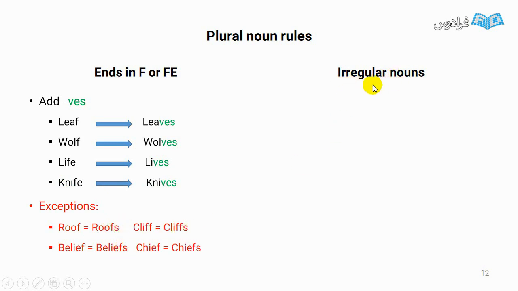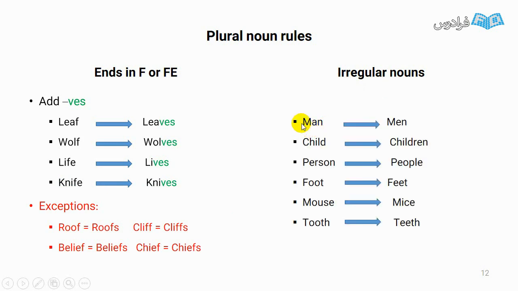Some nouns are irregular. For example, man. We don't add s or es. The plural form of that is men. What about child, children, person, people, foot, feet, mouse, mice, tooth, teeth.